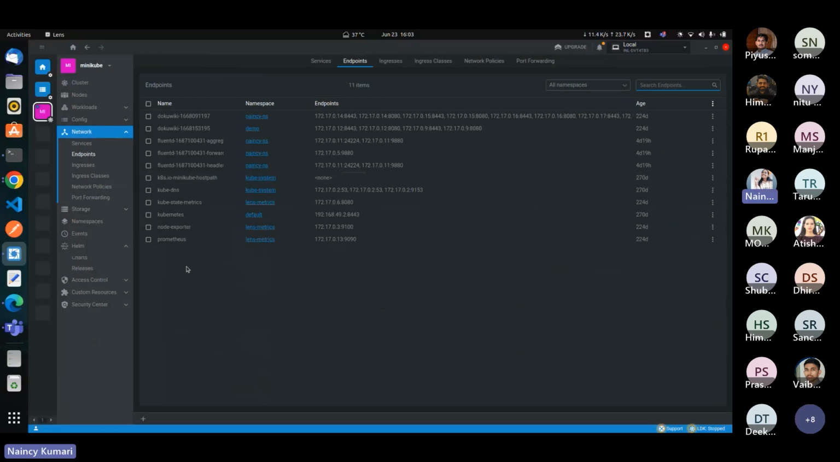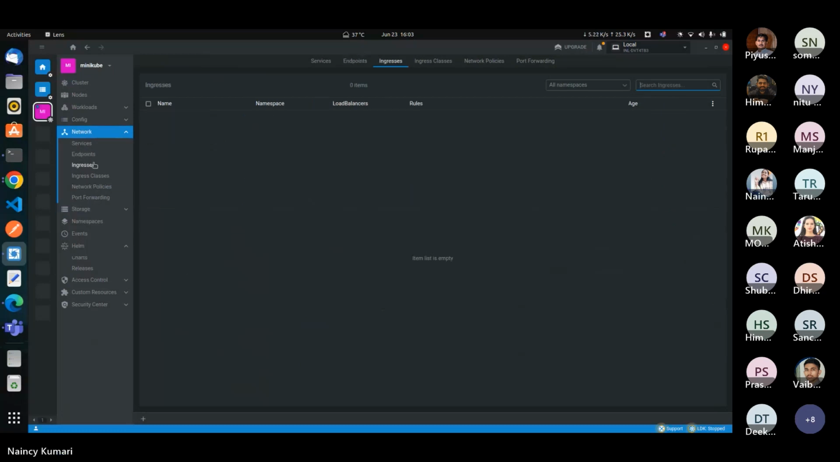So these are the endpoints. So ingress, there are no ingress classes. It provides the options for network policies, port forwarding. So these are the options that we get inside network.